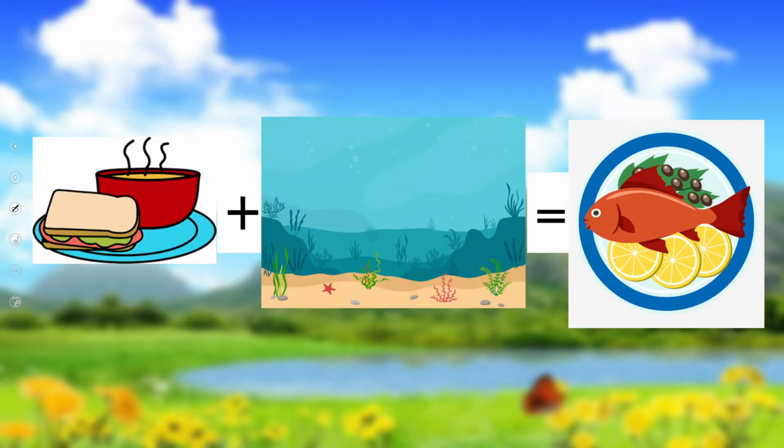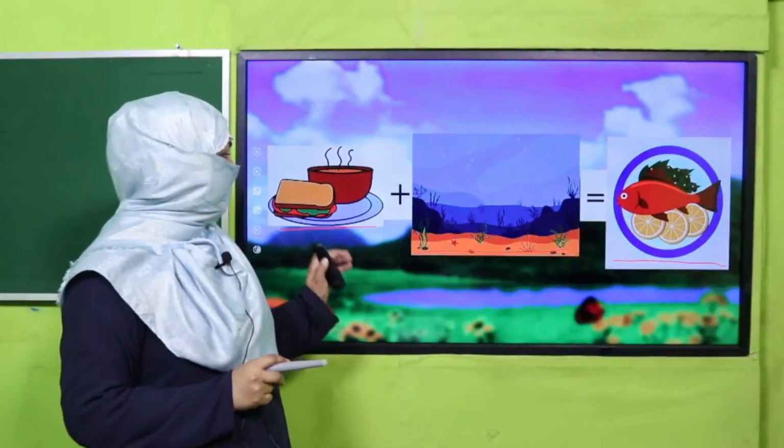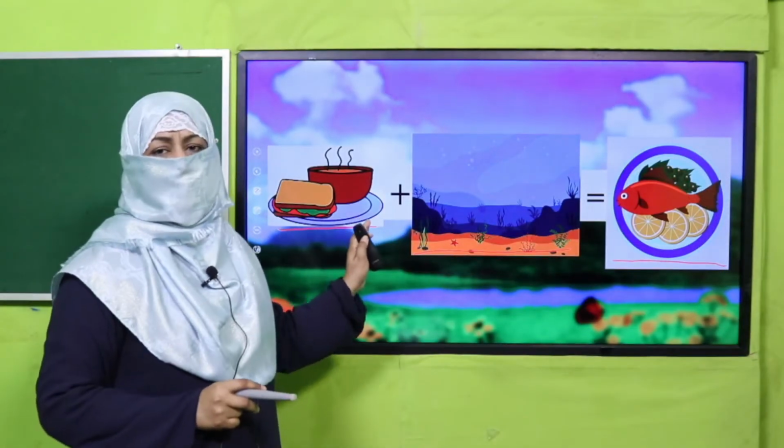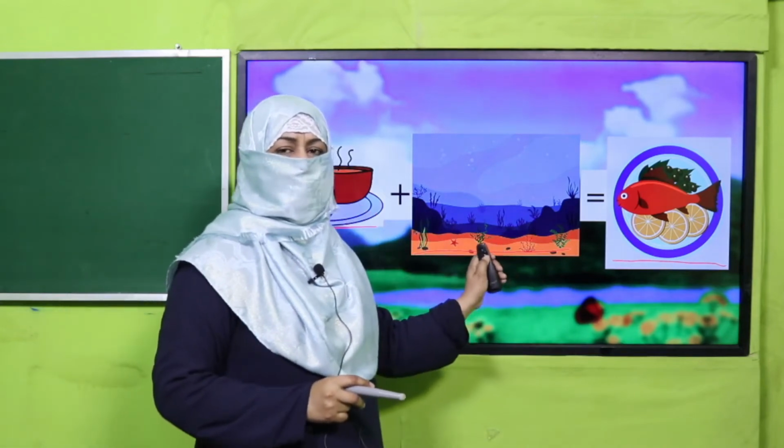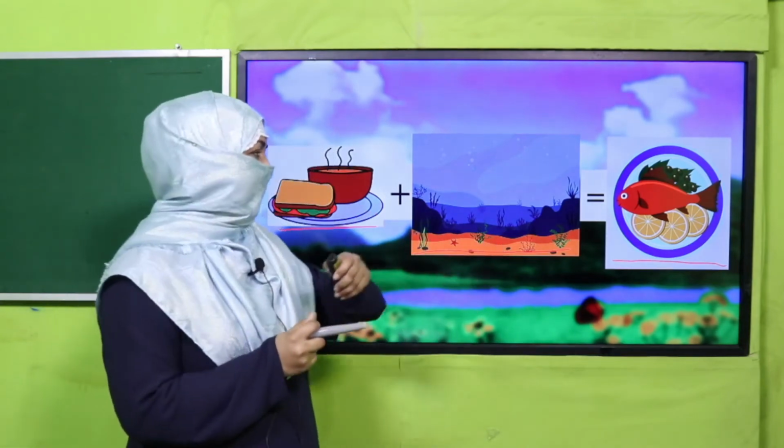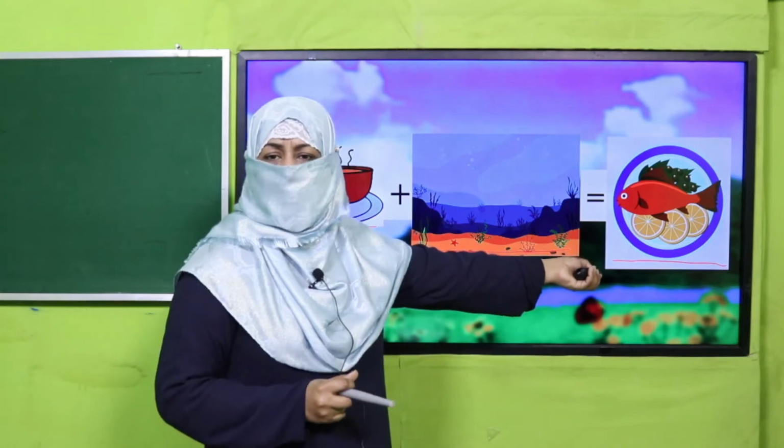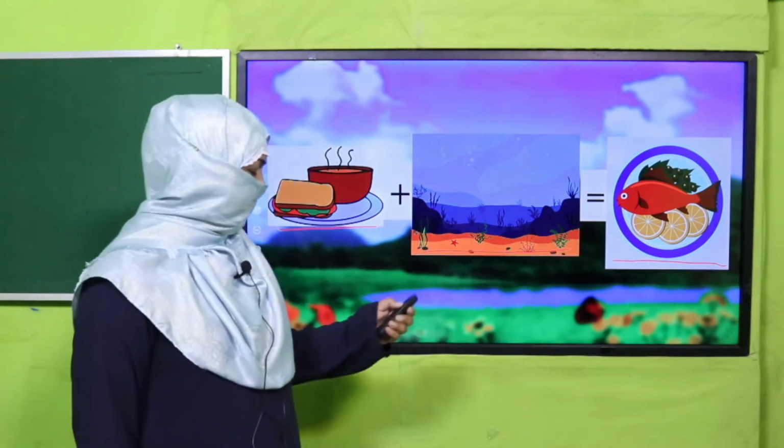Now you tell me, what is the picture telling you? This is a picture of food, okay? And it is a picture of sea. So together they make a word, seafood, yummy, yummy. Right? These two words separately may be different, but when we join these two words together, it becomes a new word that is a compound word, seafood.